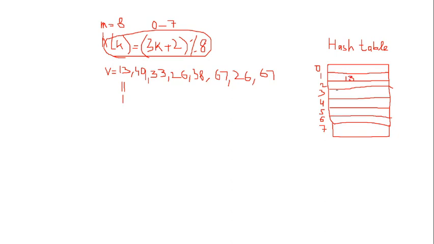In the 49 case it will be 3 multiplied by 49 plus 2, then modulus 8, and the answer in this case will be 5. So at location number 5 you place 49.